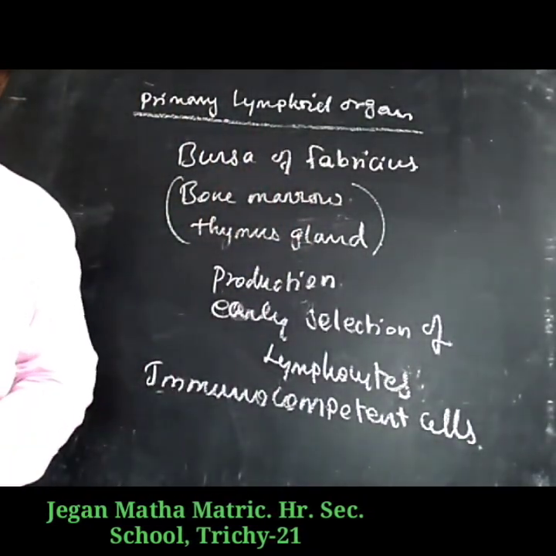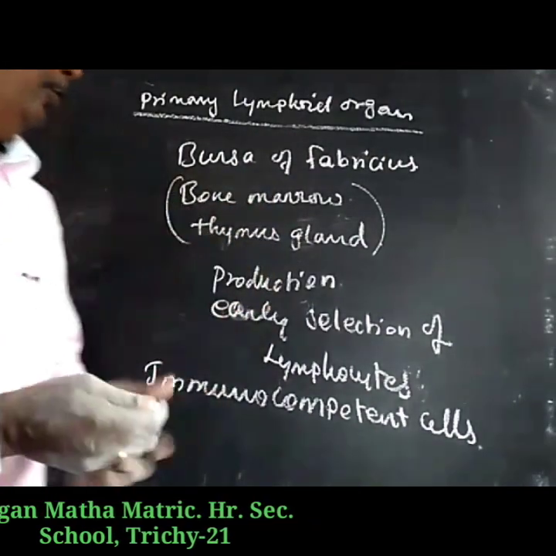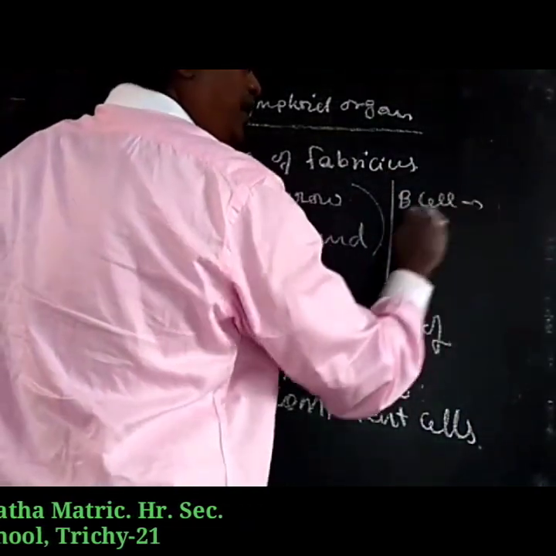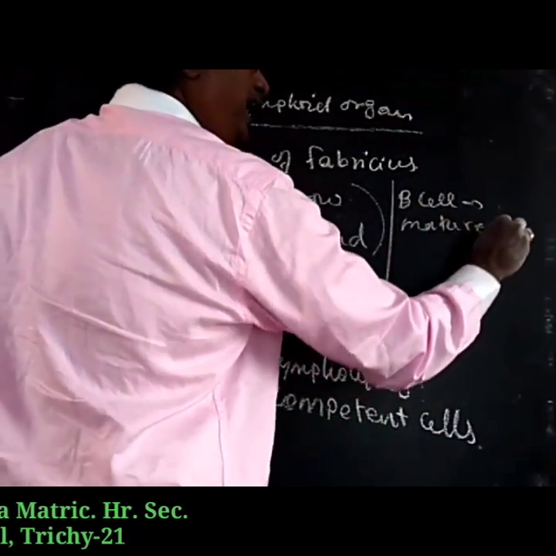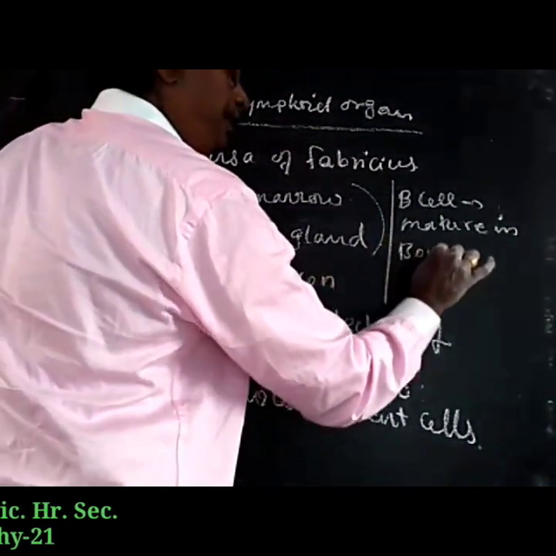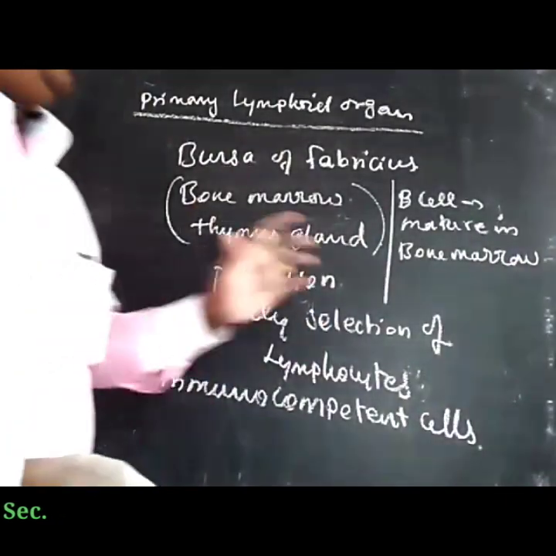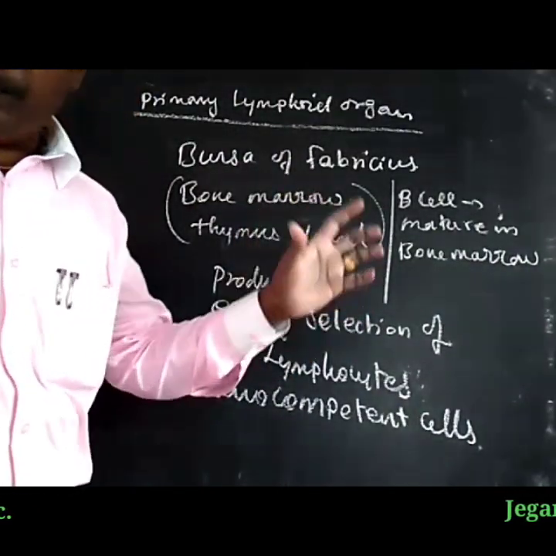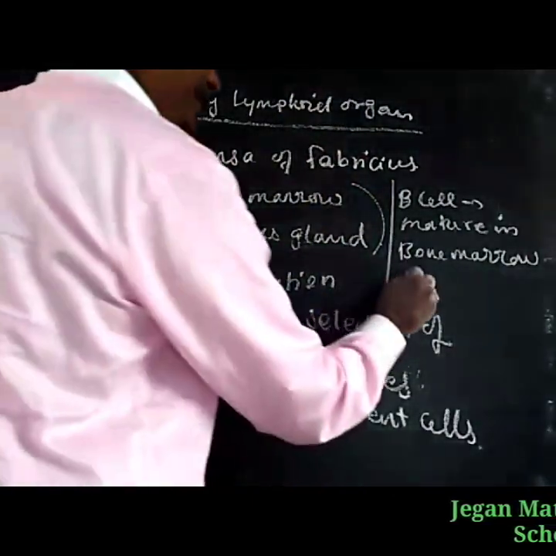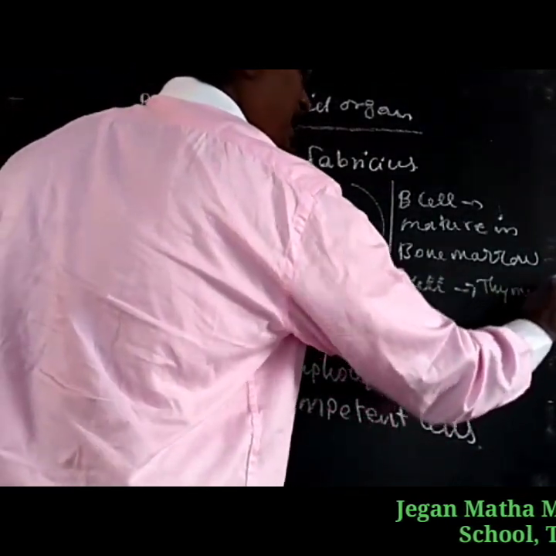In mammals, B cell maturation occurs in the bone marrow, and T cell maturation occurs in the thymus gland.